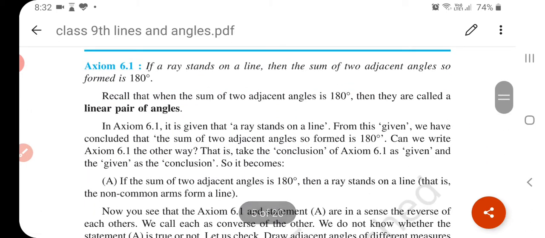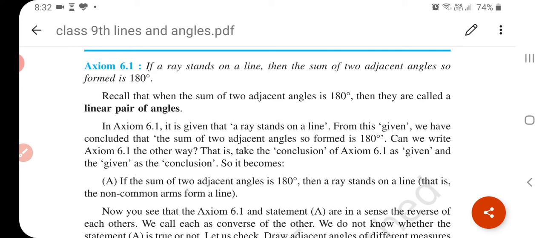This is your axiom 6.1. It means they are a linear pair, and in other words they are supplementary. An axiom is a universal truth that is always proven. You don't need to prove it.